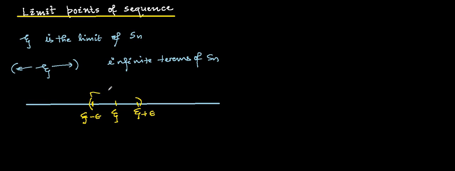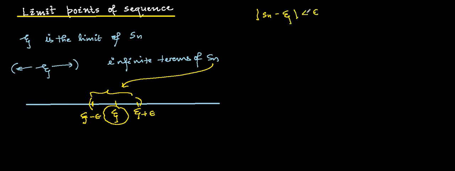Now in this interval, if Sn has infinite terms, then only we will say that xi is the limit point of the sequence. Indirectly, what we are trying to say is that if there are infinite values of Sn lying in this open interval, then the absolute value of Sn minus the limit xi will always be less than epsilon.